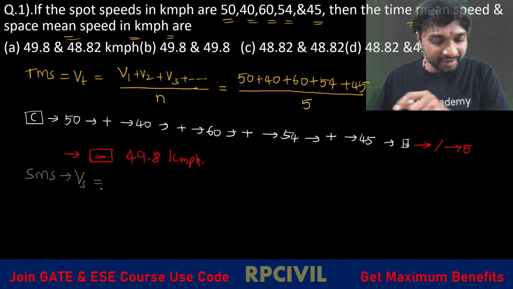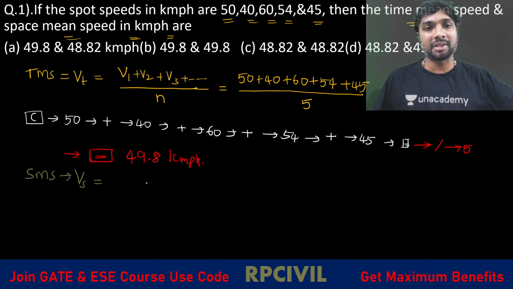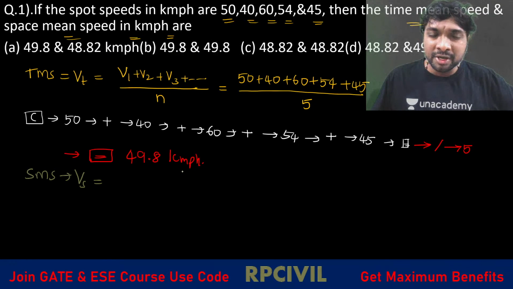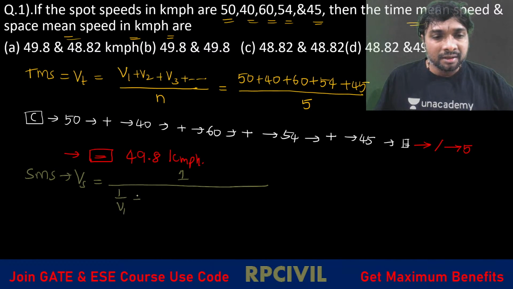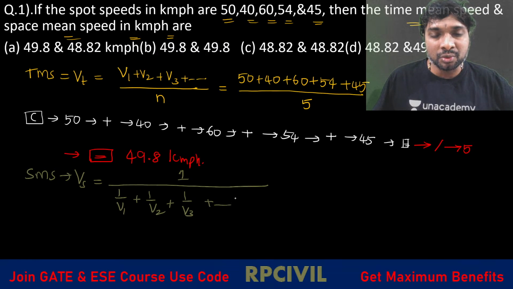Now, what is the space mean speed? Space mean speed Vs equals what? Arithmetic mean of the speeds or harmonic mean of the speeds, all of you? Time mean speed is your arithmetic mean. Space mean speed is the harmonic mean. So 1 divided by what? 1 by V1 plus 1 by V2 plus 1 by V3 plus so on, like this.